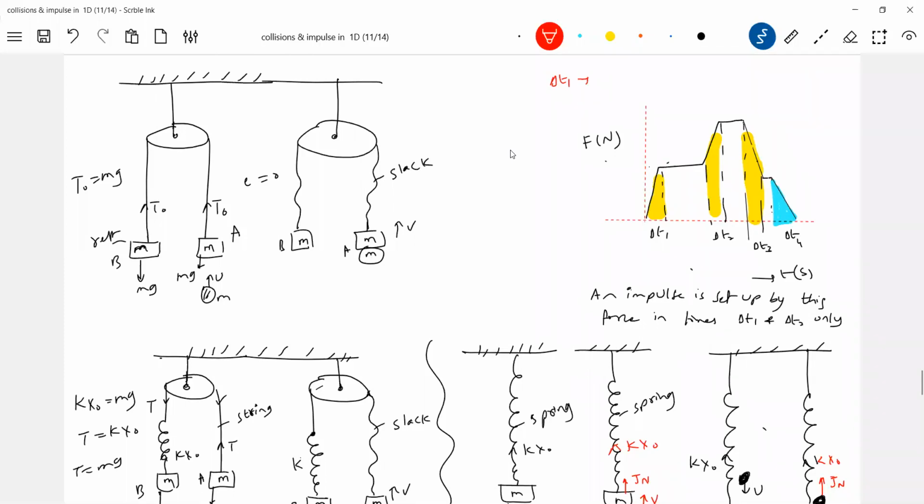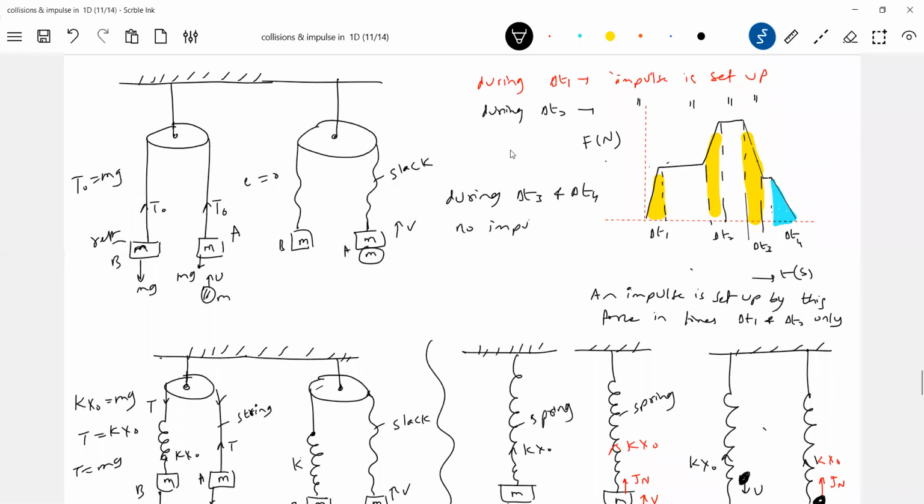During delta T1, impulse is set up. During delta T2, impulse is set up. During delta T3 and delta T4, no impulse is set up. Impulse is not set up, you're right.